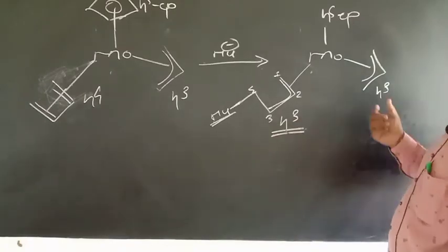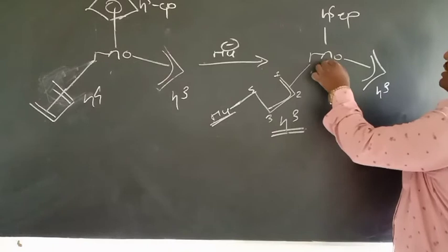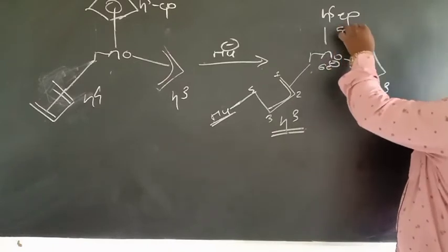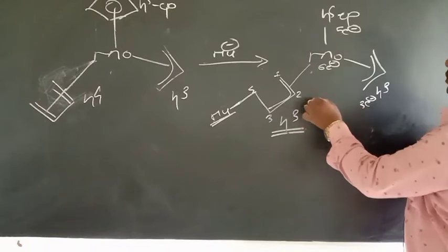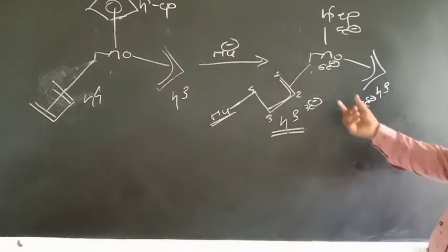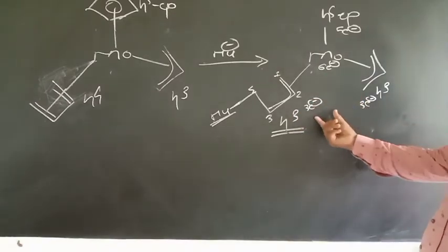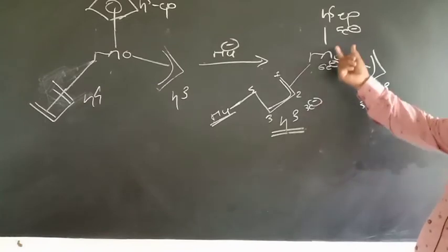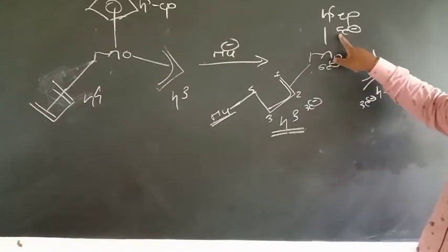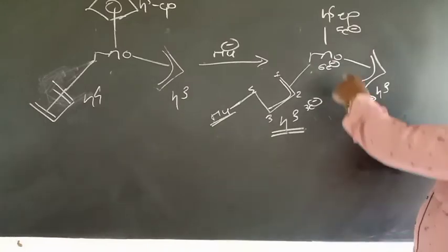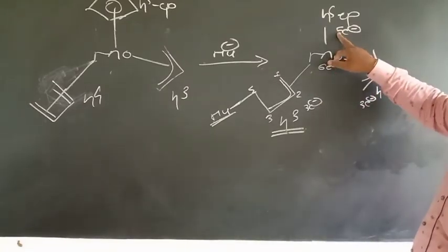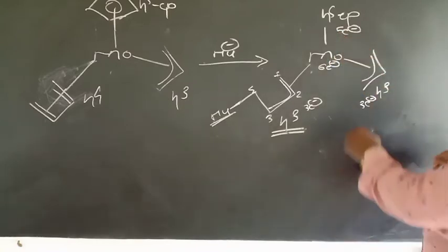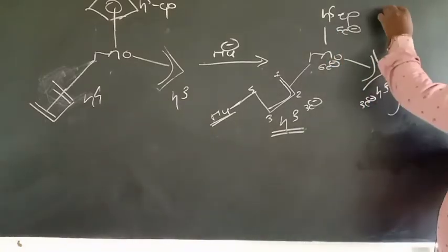Again, if you count the electrons, this molybdenum contributes 6, then this contributes 5, and then this contributes 3, and this also contributes 3 electrons. So the total, if you count 6 and 6, it becomes 12, and 12 and 5 becomes 17, and for 18 electrons it should have a negative charge.